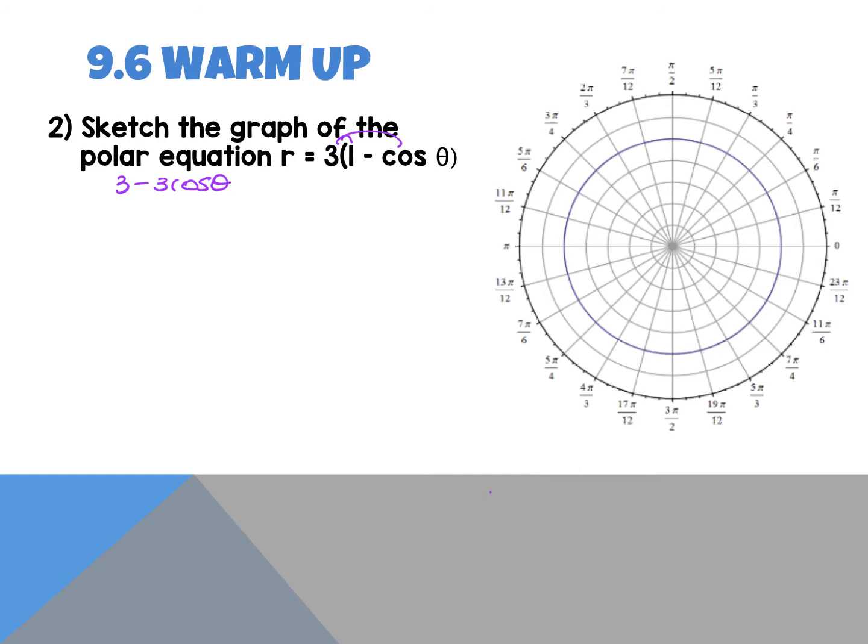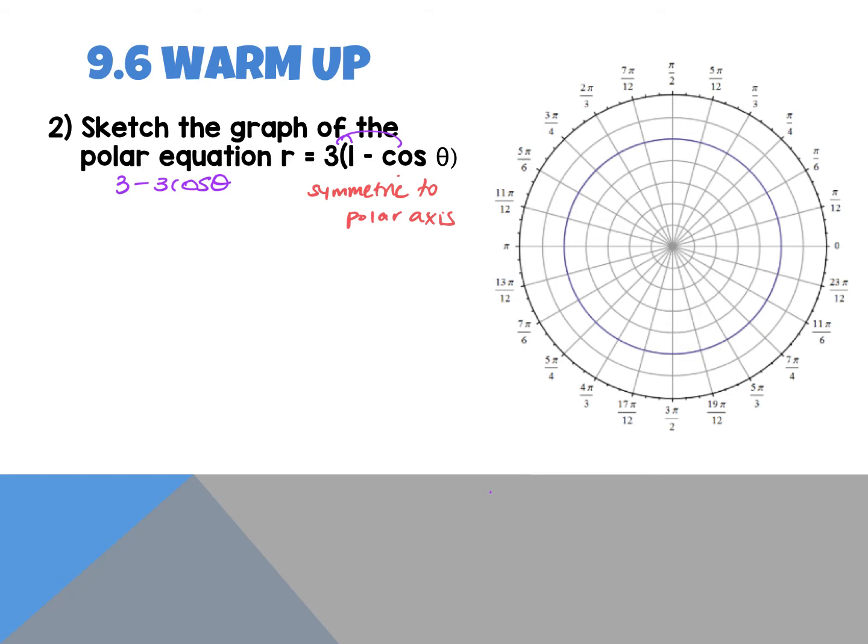Right, yeah. Well, no, we know the symmetry here, right? This would be symmetric to the polar axis because it has the cosine in it. But if it was r squared, then r squared with cosine is symmetric to the polar axis and the pole. R squared with sine is just the pole. Yep.